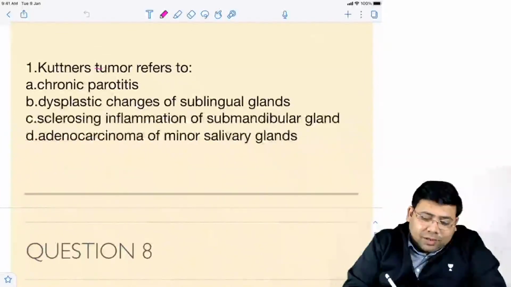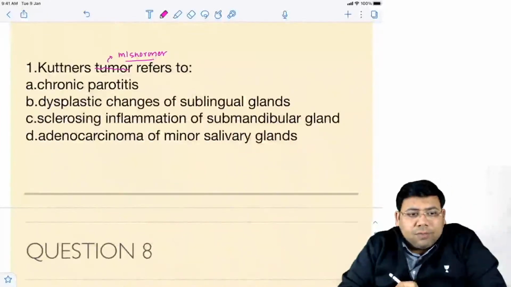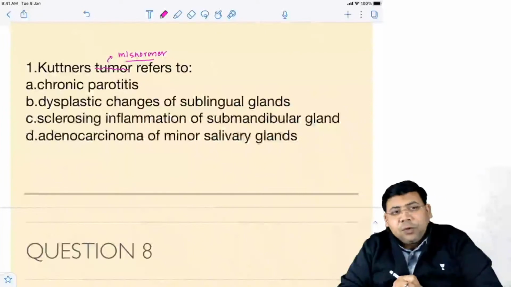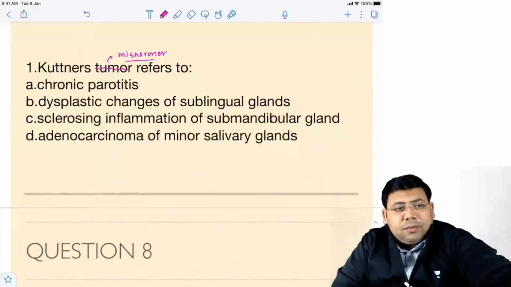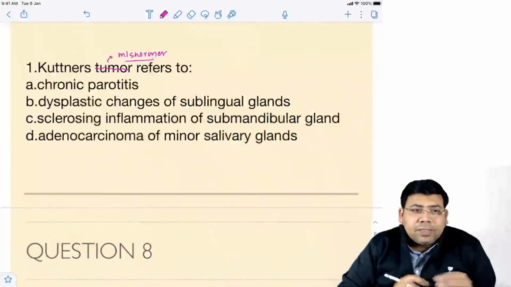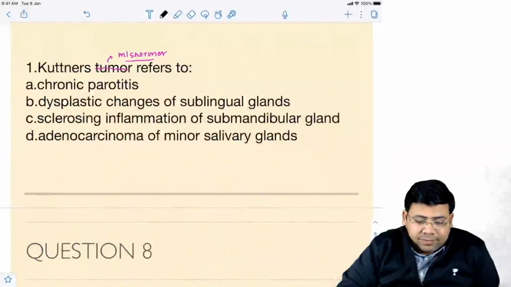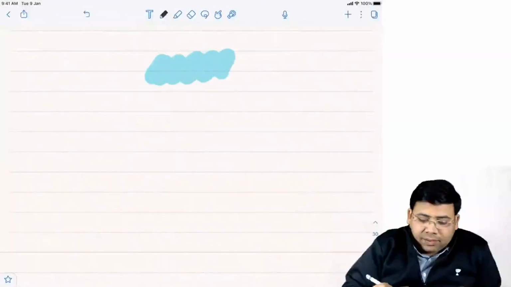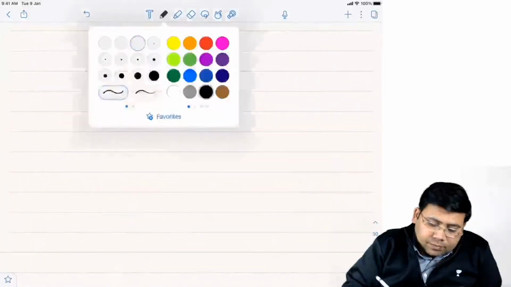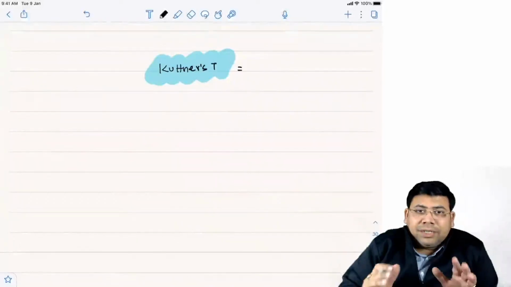No. I'll give you a hint. The word tumor here is a misnomer. So actually we say it's a tumor, but it's not a tumor. So let us try to understand what is the concept of Kuttner's tumor. Kuttner's tumor is actually a misleading term. This is not a tumor.